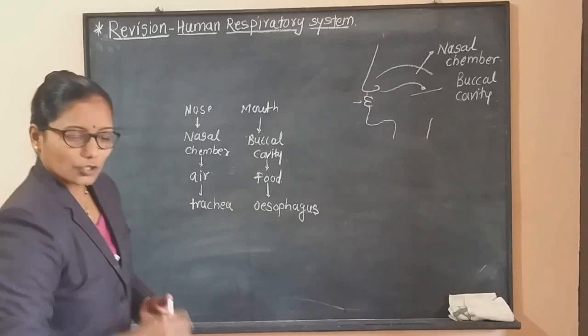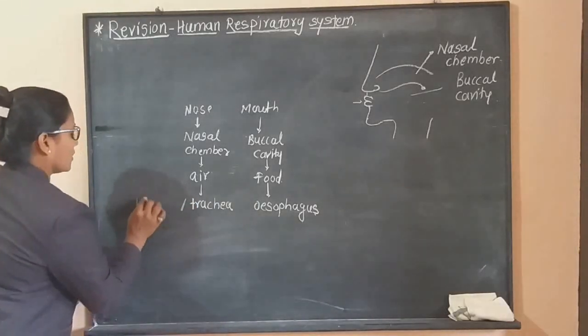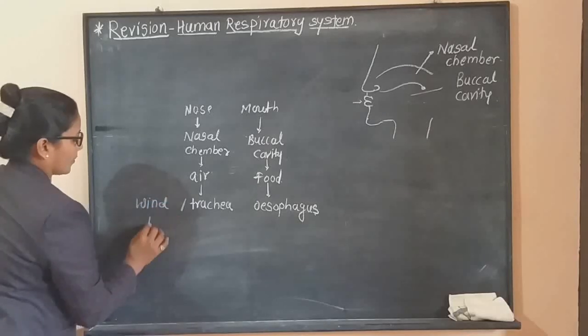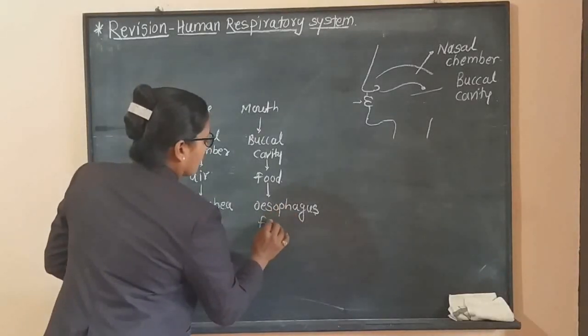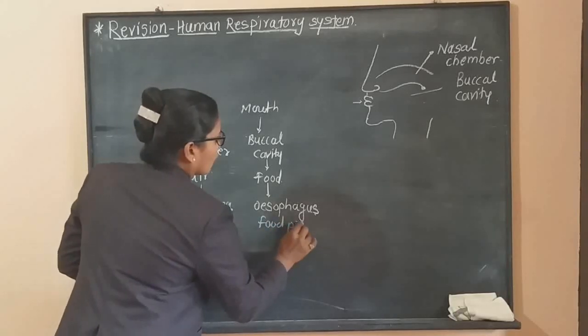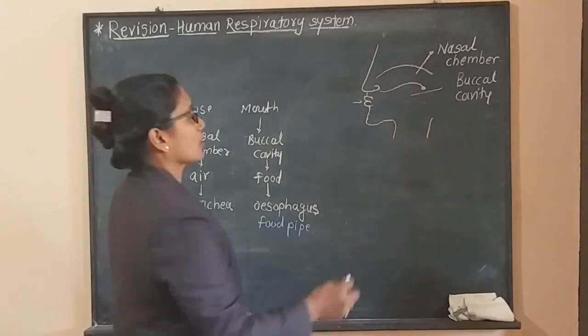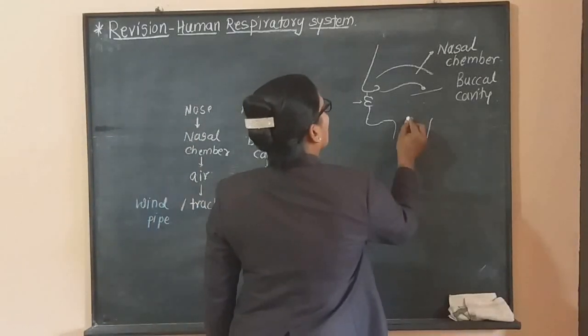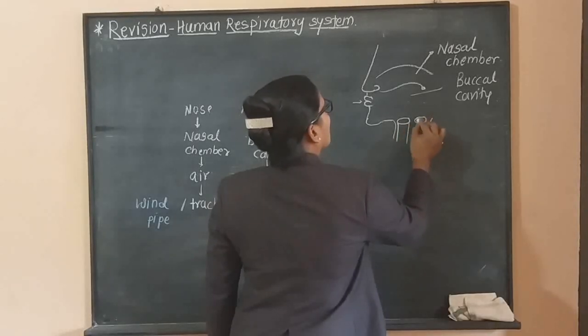In short, the trachea is also called the windpipe, and the esophagus is also called the food pipe. These two structures are present in our neck region as tubes.